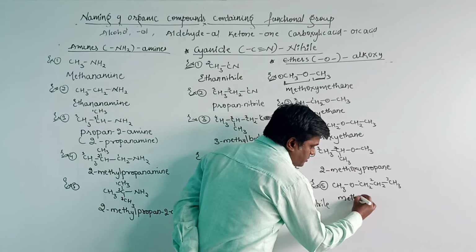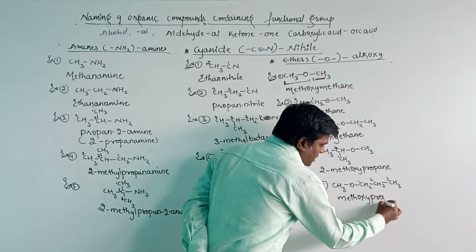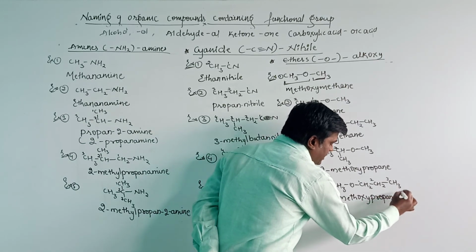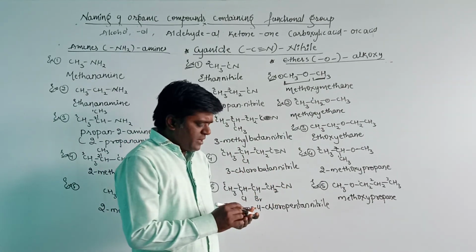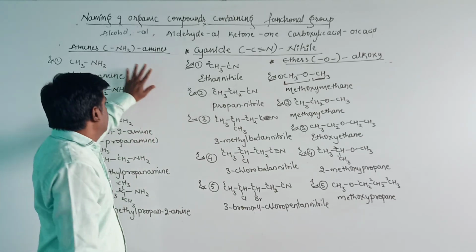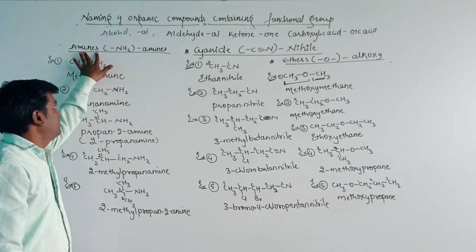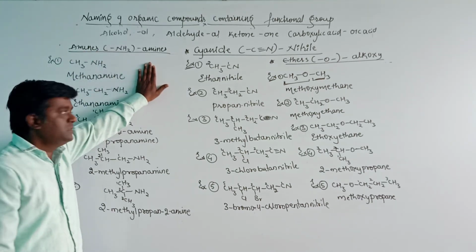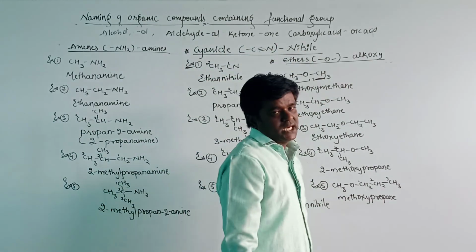Methoxypropane is the name for this organic compound. Then there are a number of examples for any functional group. In today's class we have discussed the IUPAC nomenclature for the primary bonds and for the cyanides and for the ethers.